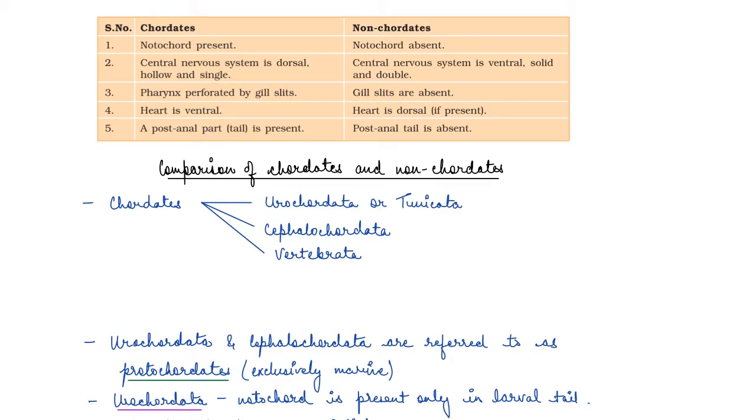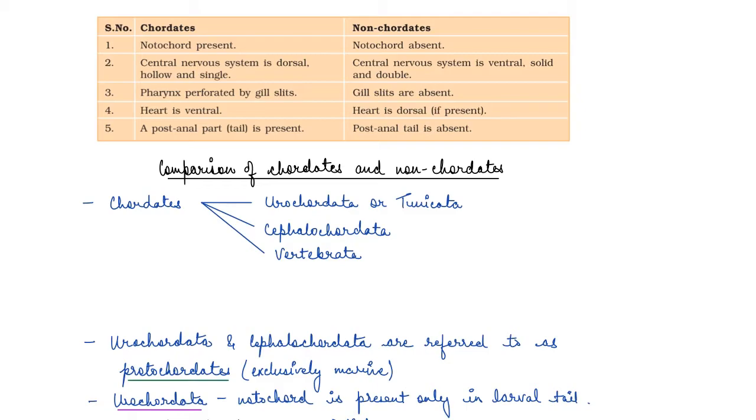non-chordates, right? Then their heart is ventral, while non-chordates have dorsal heart, okay, if it is present. Then chordates have a post-anal tail, and non-chordates do not have a post-anal tail. So this is the comparison between chordates and non-chordates.